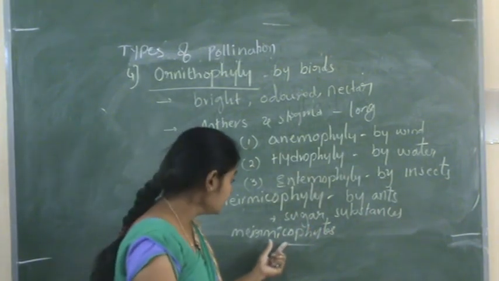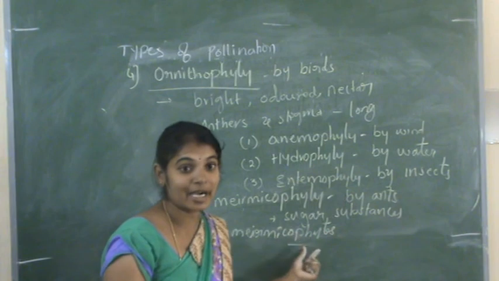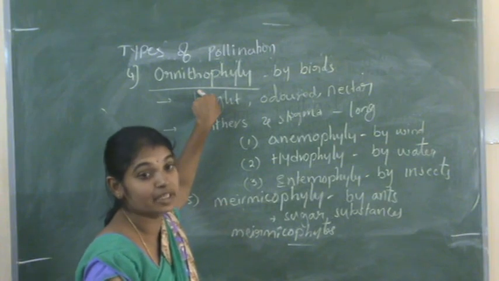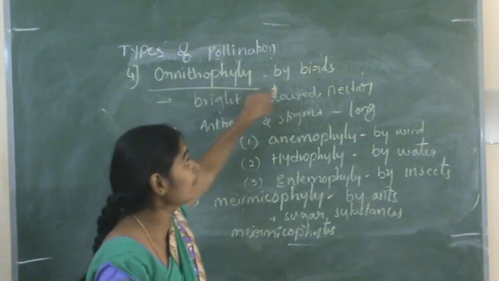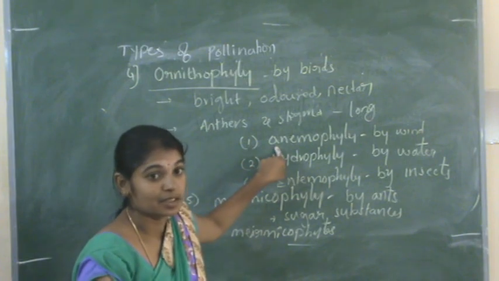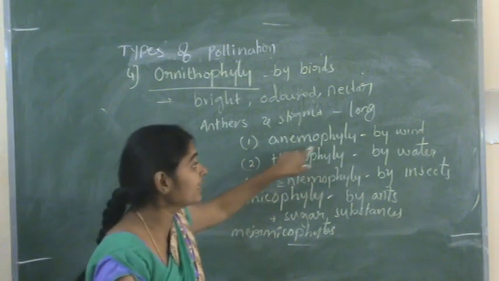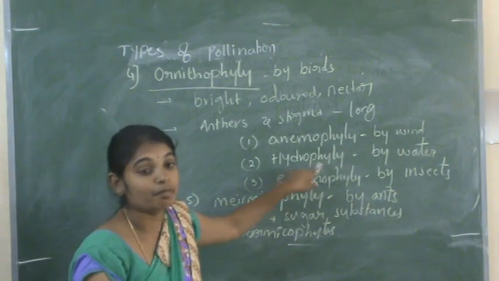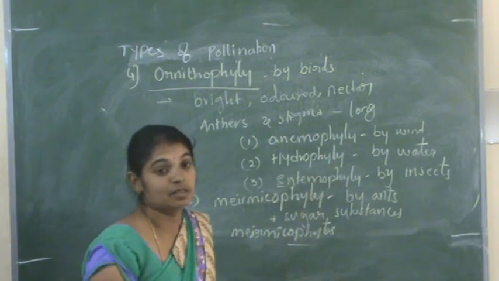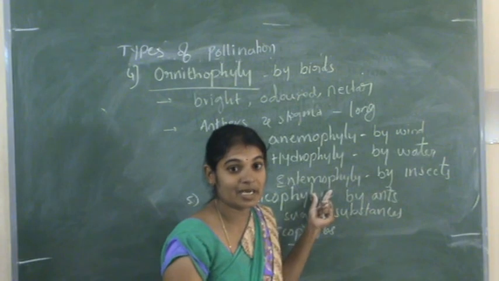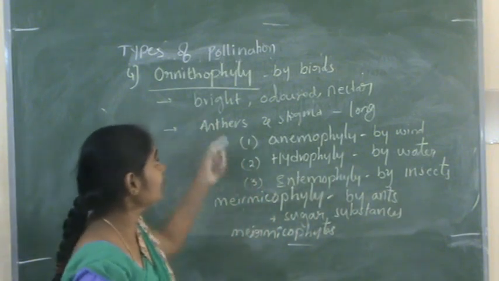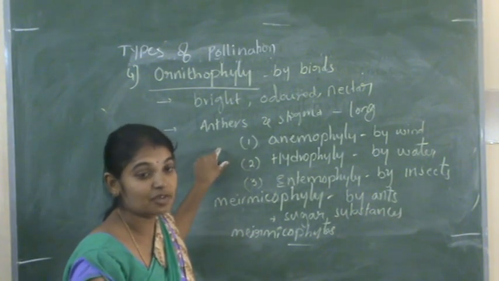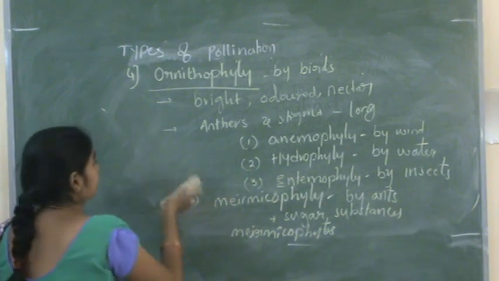These are the plants in which pollination occurred by ants. And ornithophytes, these are the plants in which the pollination occurred by birds. So like this, anemophytes, the plants in which pollination occurred by wind. Hydrophytes, where the pollination occurred by water. Entomophytes, the plants in which pollination occurred by insects. So these are the different types of agents by which the pollen grains transfer from anther to the stigma.